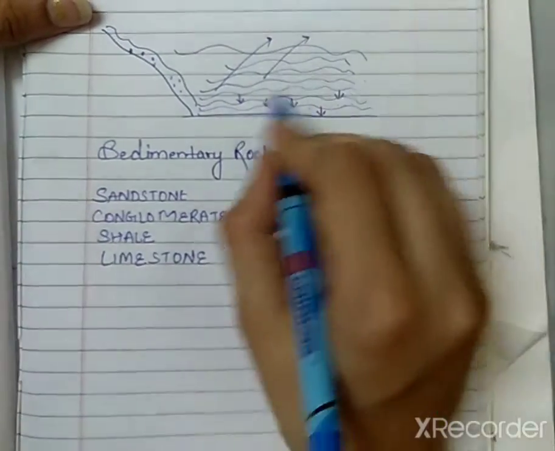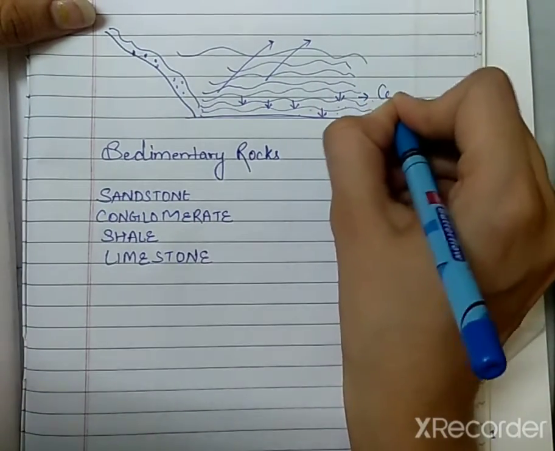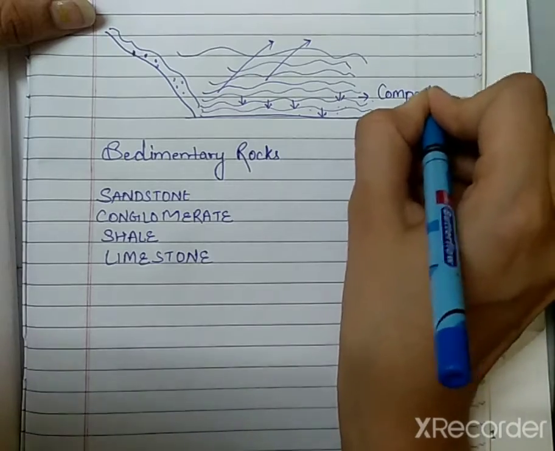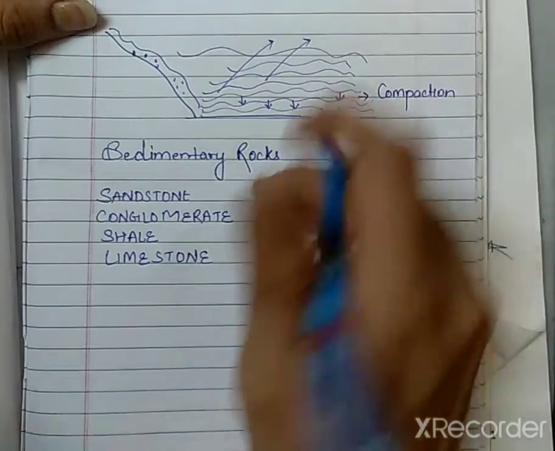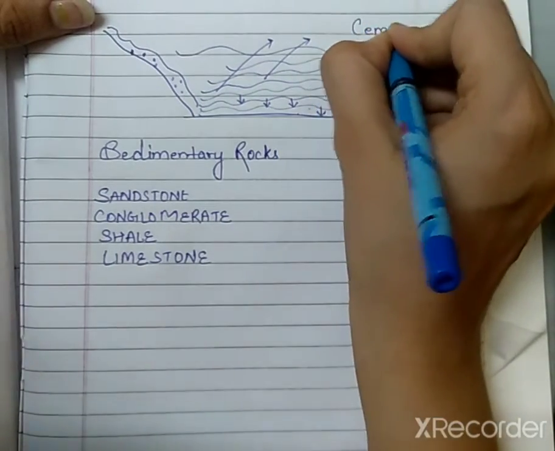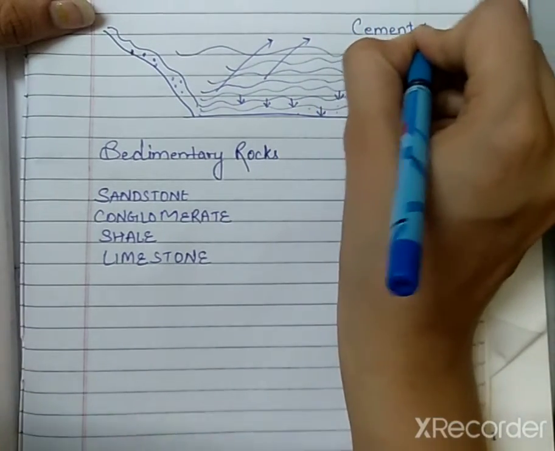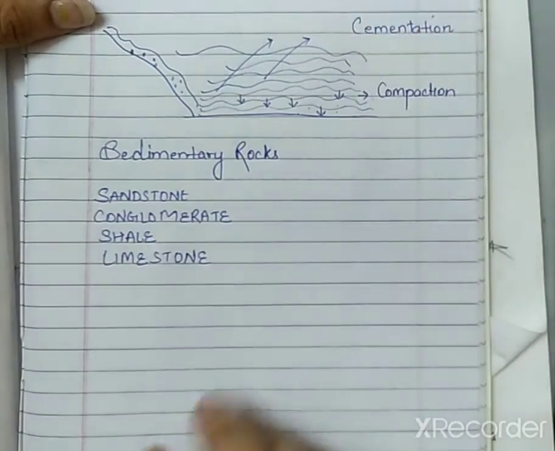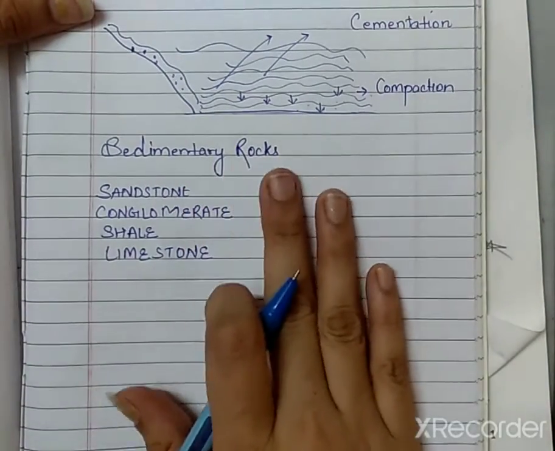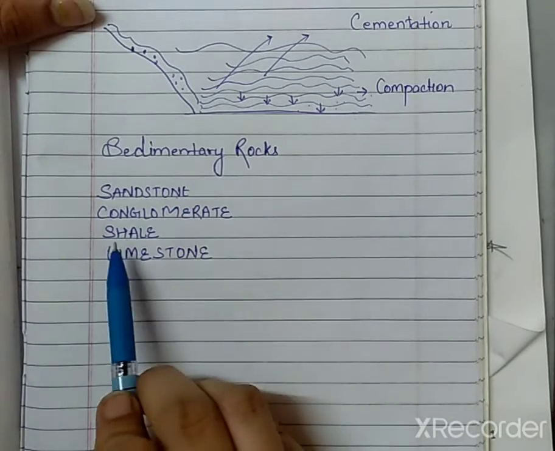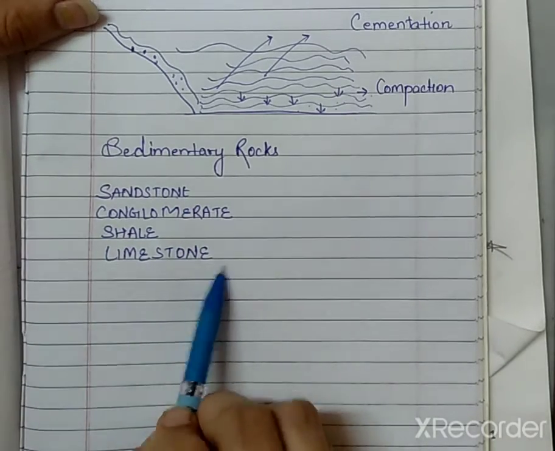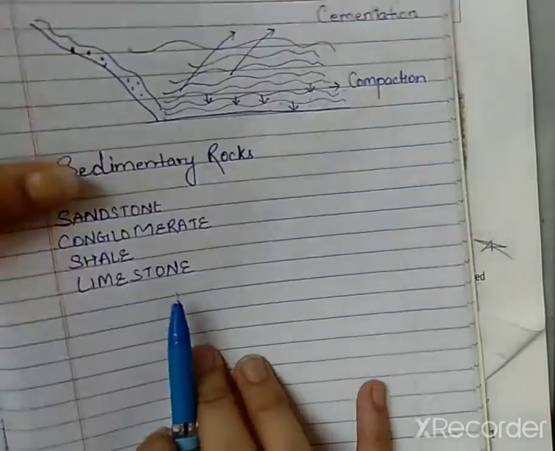When the layers are formed and pressed, this process is called compaction, and when the layers are glued up by the minerals, this is called cementation. Right? So we have different types of sedimentary rocks like sandstone, conglomerate, shale, limestone. Let's discuss them.